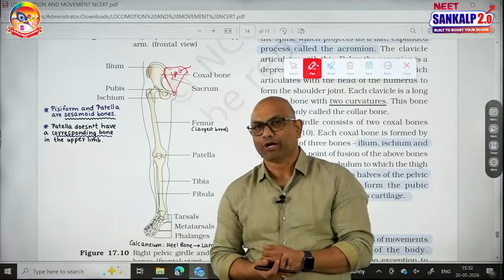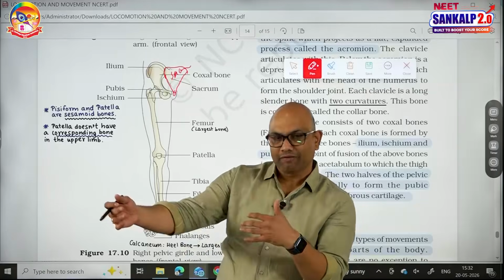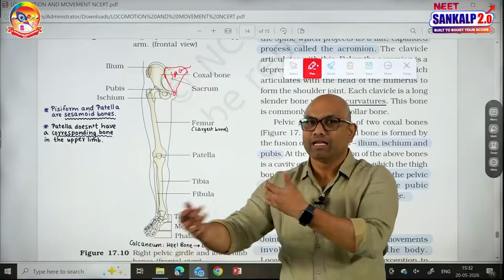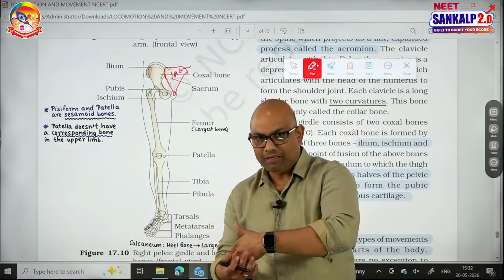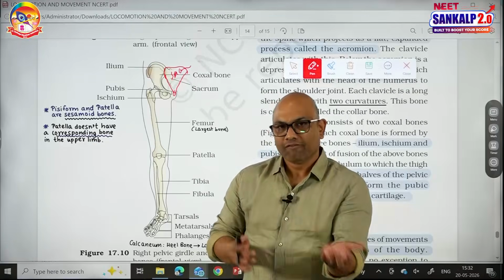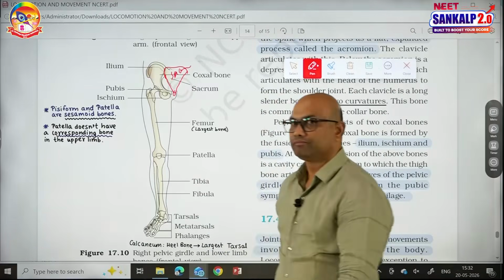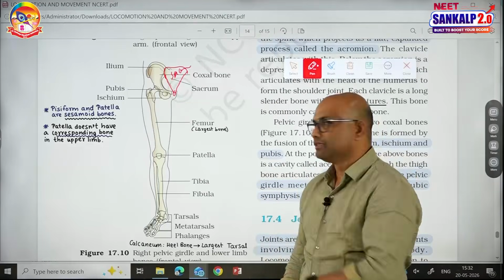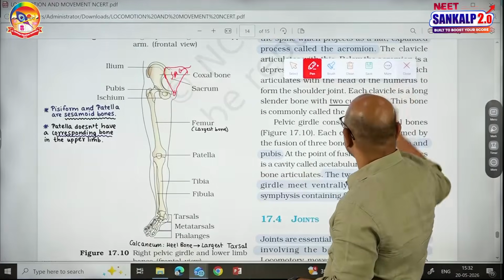And here I want to tell you a point. There are corresponding bones between the upper limb and lower limb. For example, if I take humerus, what is the corresponding bone in the leg? Femur. Radius and ulna corresponding bones are tibia and fibula. Carpals corresponding bones are tarsals. Metacarpals corresponding bones are metatarsals. Phalanges. But there is no corresponding bone for patella in the upper limb. So with this the appendicular skeleton is completed.